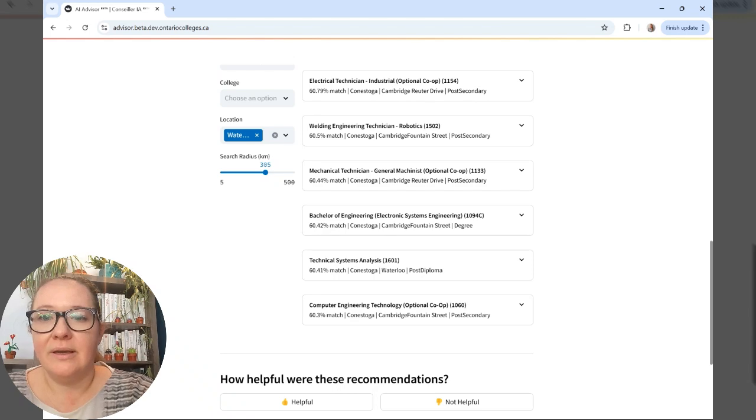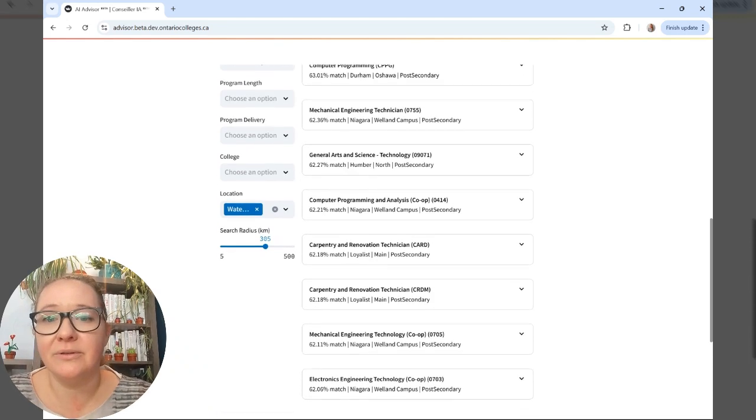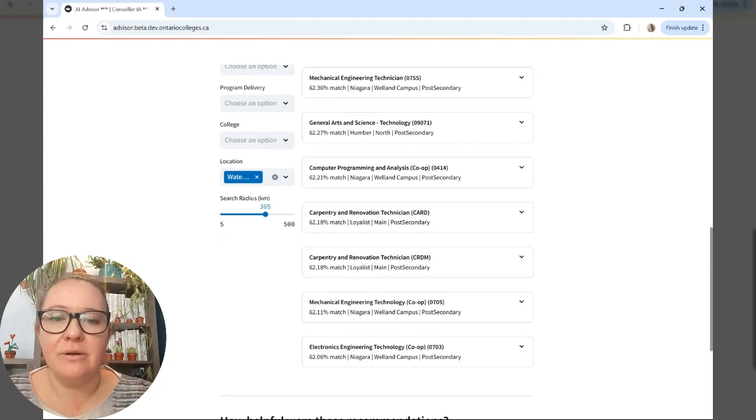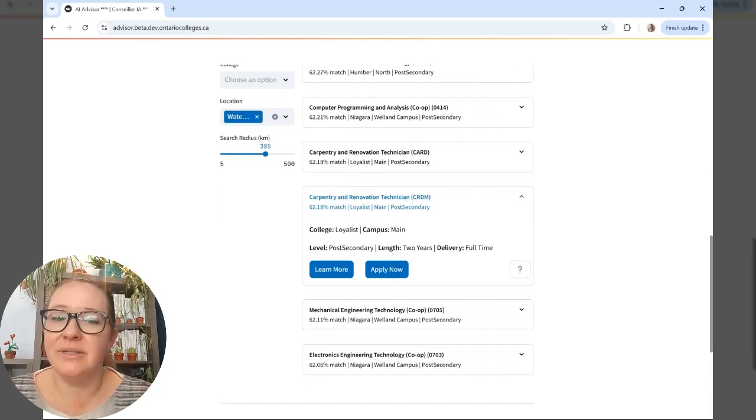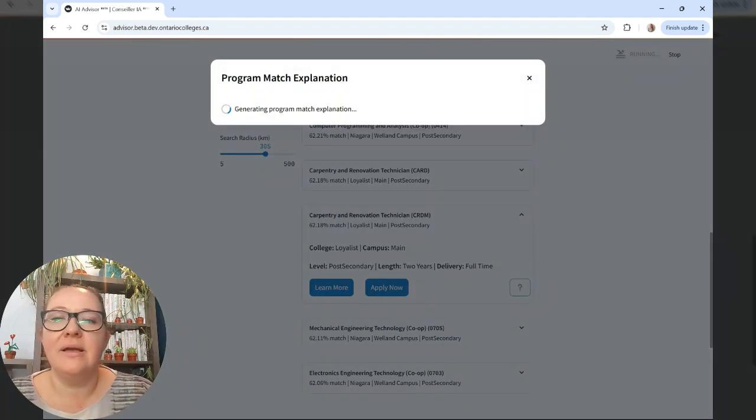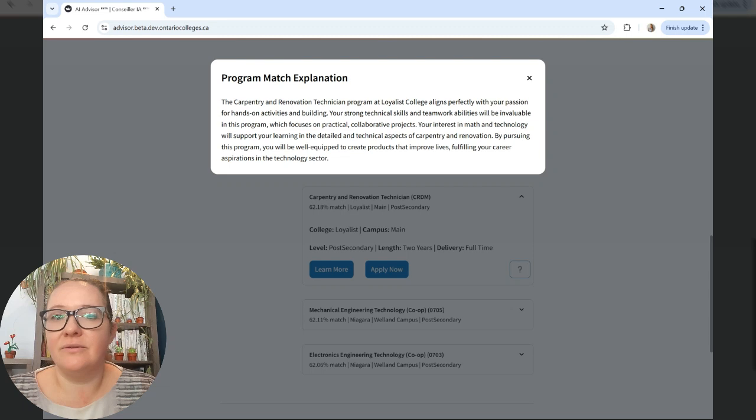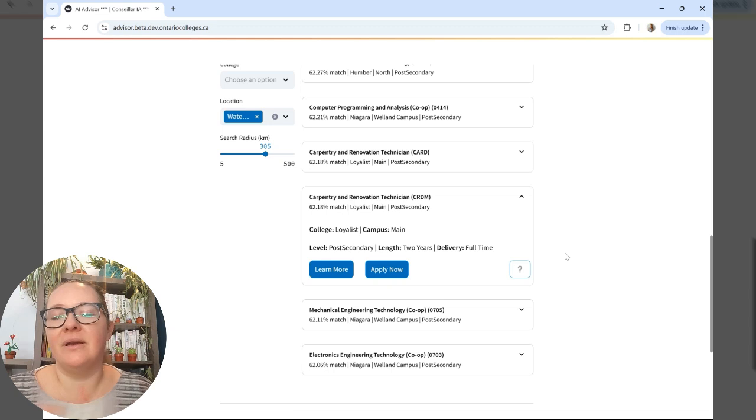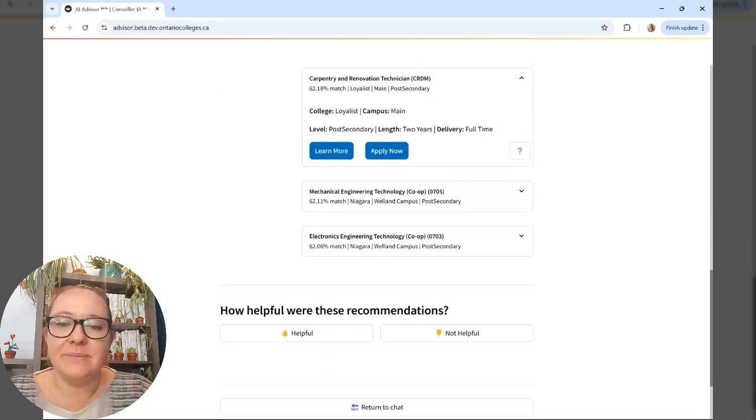If I'm looking at a program that I'm not so certain about, maybe this carpentry and renovation technician seems a little bit different, I can hit this question mark button and it will go and generate an explanation for me of why it thinks that might make sense. So it's talking about there's actually a lot of technical aspects to carpentry and renovation, and it's definitely going to improve lives. So that's another feature that might help people think differently about how their interests align with college programs.